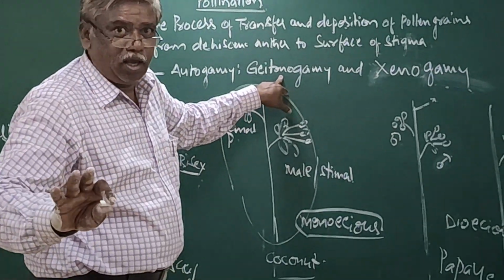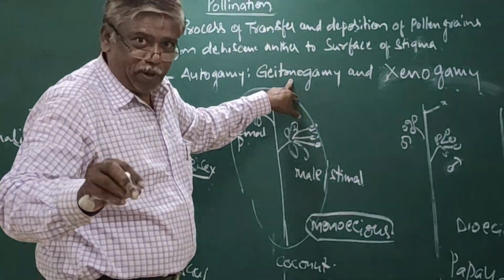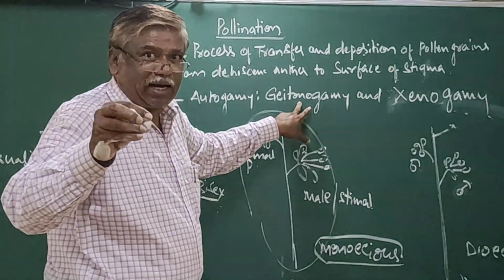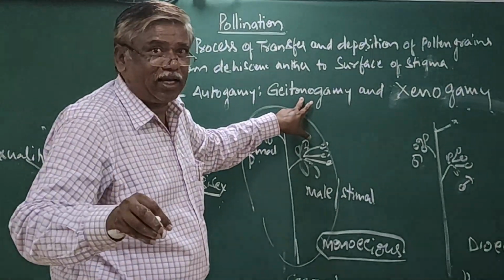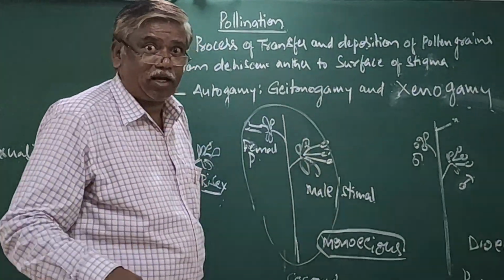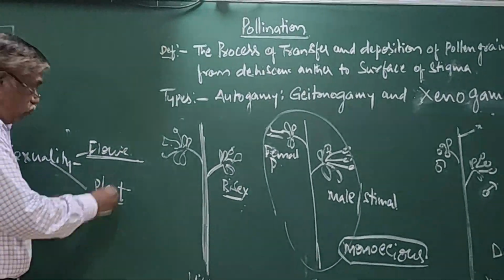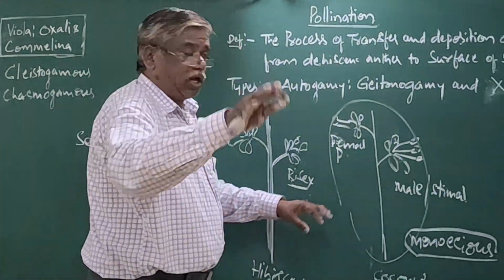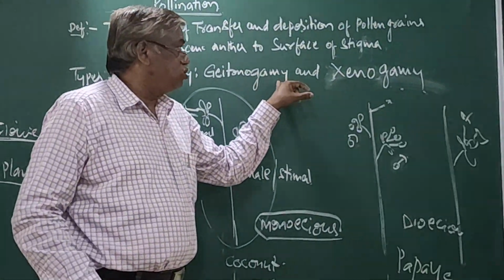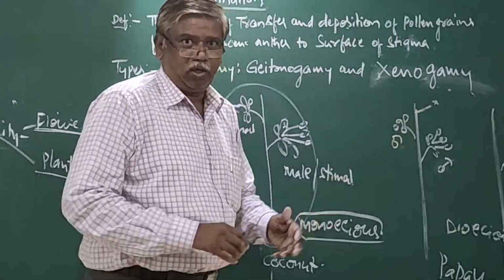The definition is okay, but clear understanding is required: sexuality of flower, sexuality of plant. Without this knowledge, you cannot understand geitonogamy and xenogamy.